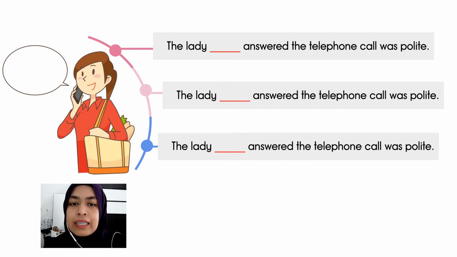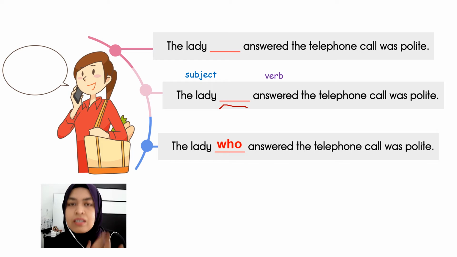Okay, next we have the lady answered the telephone call was polite. So first you identify the subject. The subject is the lady. So in this sentence we are talking about the lady. And also as you can see the blanks are before the verb. Tempat kosong ni sebelum verb. So the answer is who. The lady who answered the telephone call was polite.